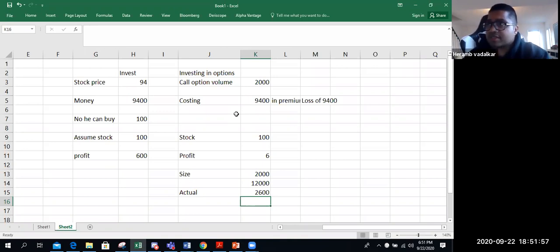But the problem is if the stock goes down, he will lose the entire 9,400. But in the first case, if the stock goes down, at least he owns that stock. So if in future the stock goes up, he will not lose. But in options, the time is limited. So if the stock doesn't go up in that time frame, he would lose the entire 9,400.